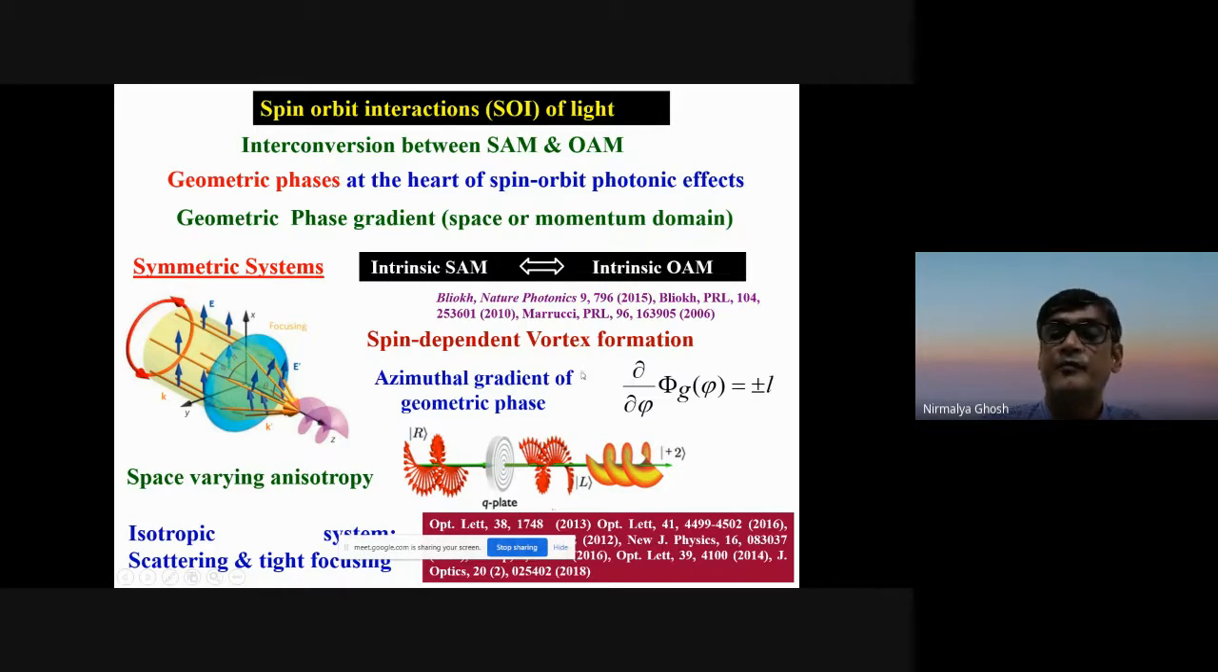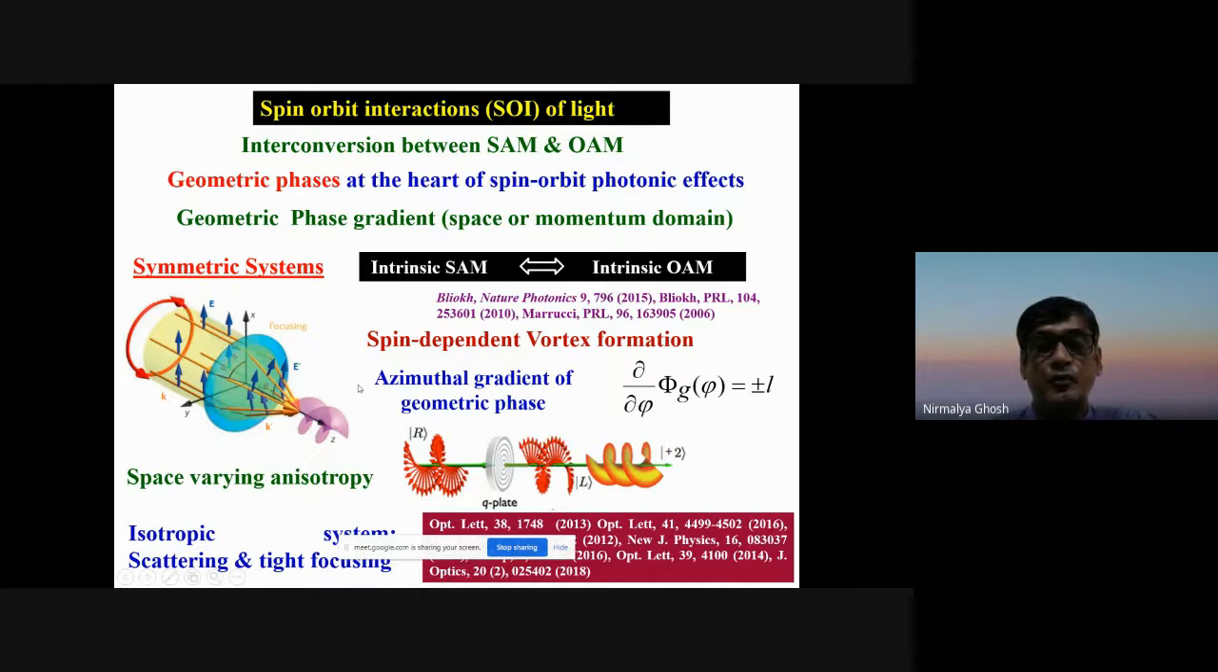For a symmetric system, this will lead to an azimuthal gradient of the geometrical phase, leading to an orbital angular momentum like this, ∂/∂φ of Φ. This Φ is the azimuthal geometrical phase, so it will give an intrinsic orbital angular momentum. As I said, the Q plate, which is a space-varying anisotropic medium, is an example of this. We and others have shown that tight focusing or scattering can also lead to a similar kind of spin-orbit interaction, because in tight focusing or in scattering, you have polarized light trajectory, which leads to generation of the spin redirection Berry phase. Unlike this, which is of course the Pancharatnam-Berry phase, the effect will be similar.